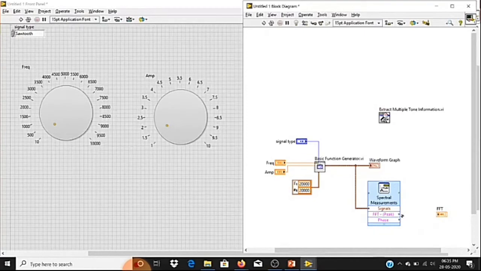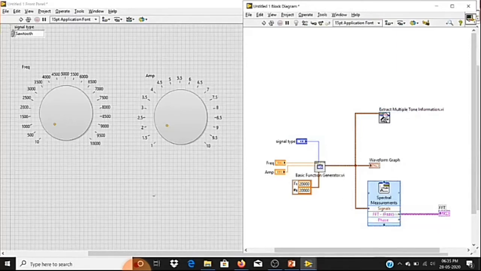Let me connect this one. In the same way, the same signal, I'm connecting to the extract multi-tone function also. Right now we are not going to read anything from this extract multi-tone function. Before that, we'll see what features we are going to extract using this spectral measurement.